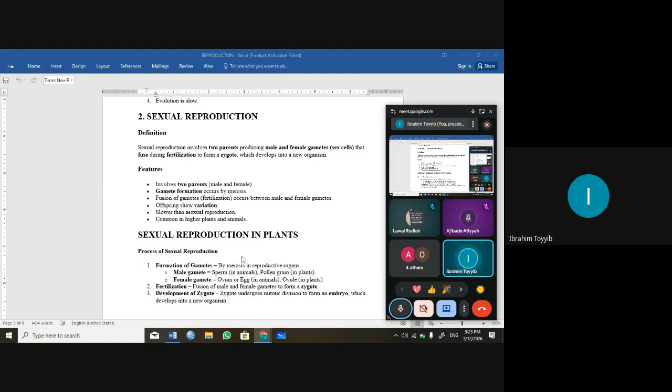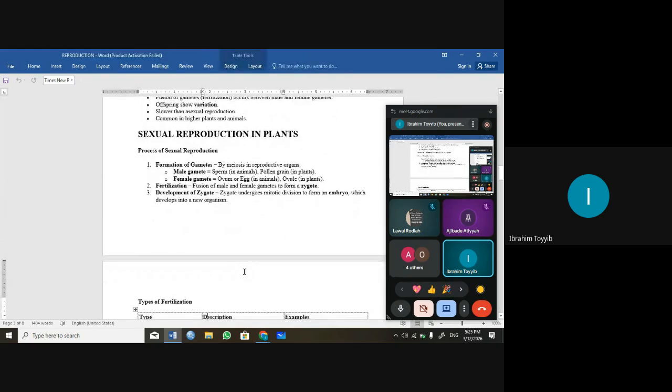So, sexual reproduction in plants. We have some processes under sexual reproduction in plants. The first thing is formation of gametes by meiosis in reproductive organs. The male gamete is sperm in animals, and pollen grain in plants.